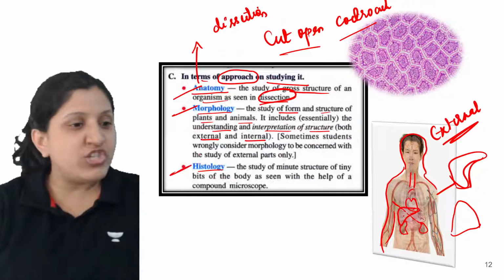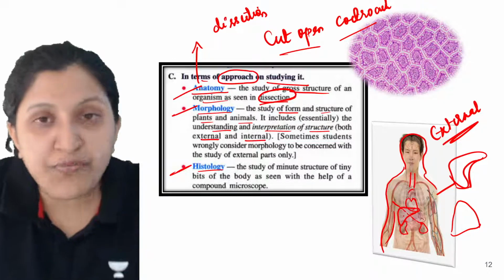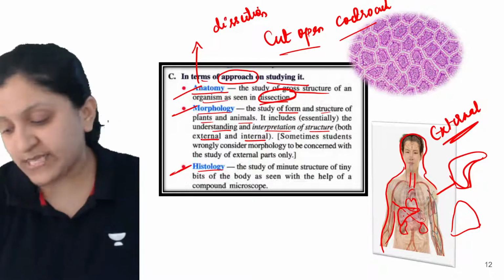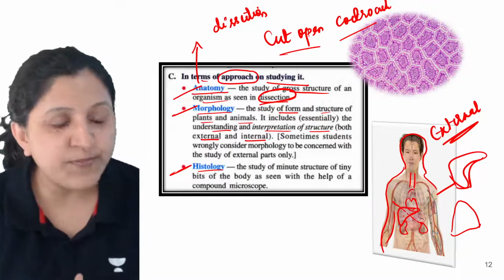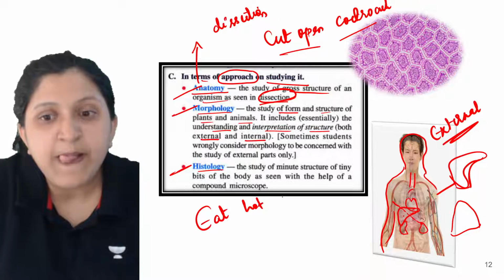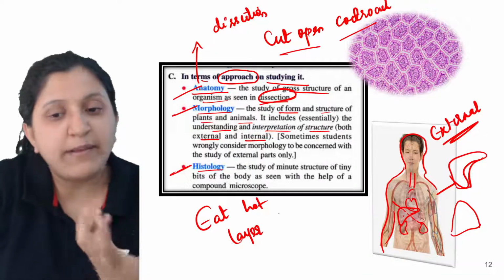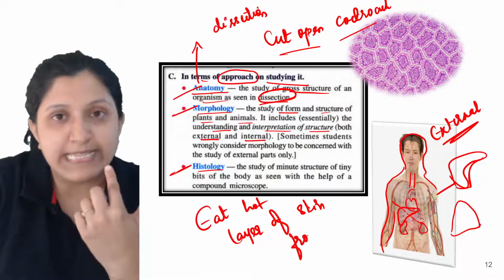Next, histology. What exactly is histology? It is the study of minute structure of tiny bits. Let's say you eat something hot, and a layer of your skin from your mouth comes off.